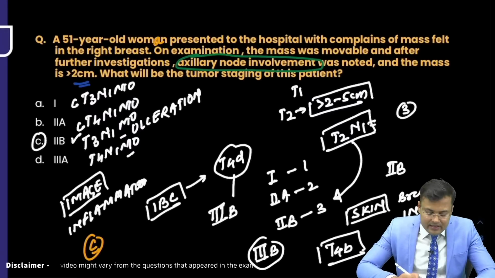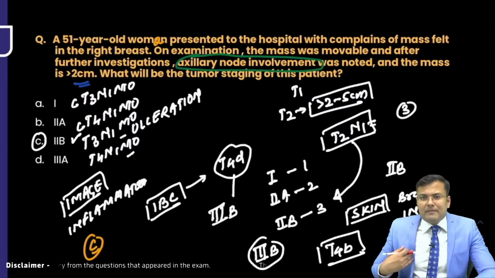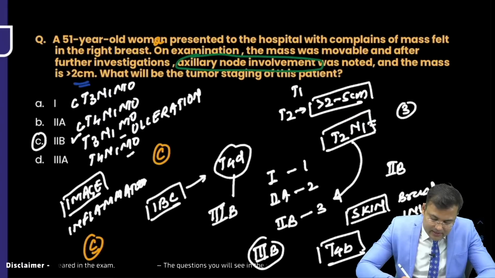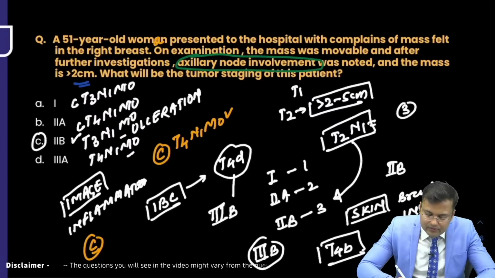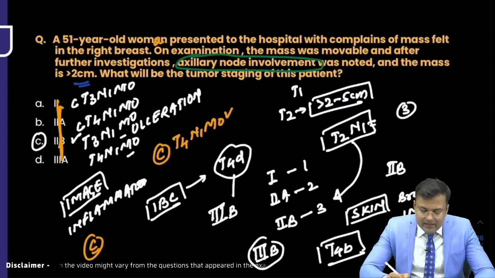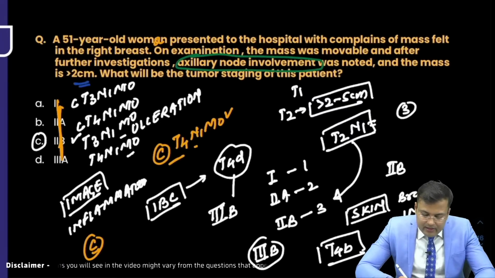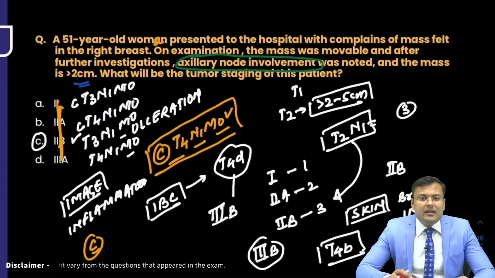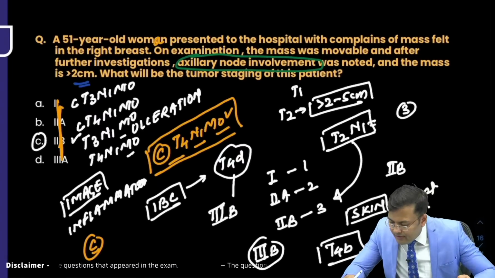So since it is the clinical staging, there is involvement of breast skin and there is involvement of lymph nodes. So what is the correct answer? C T4N1M0. This is the correct answer. So this is the clinical staging, C T4N1M0.